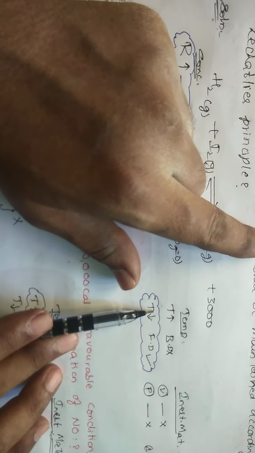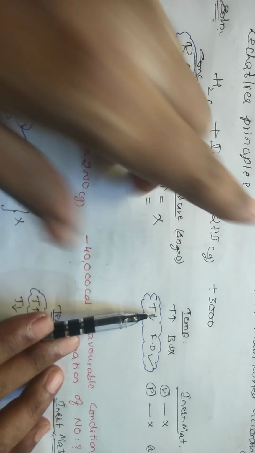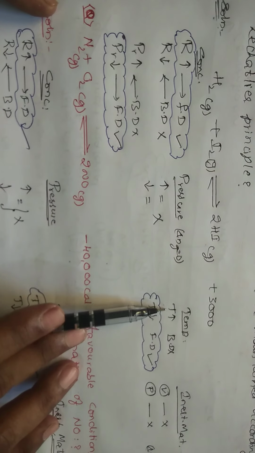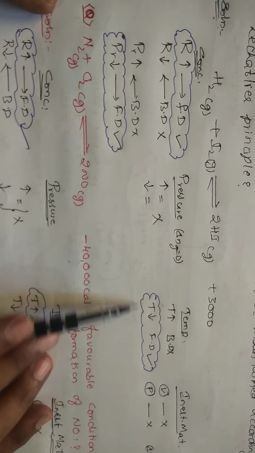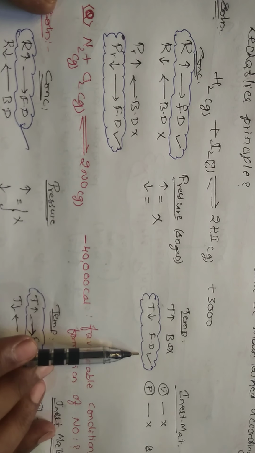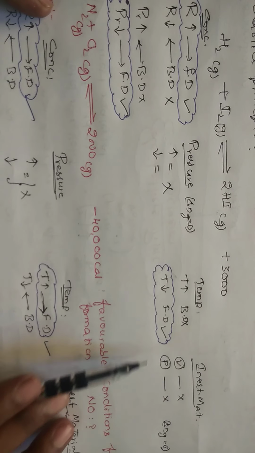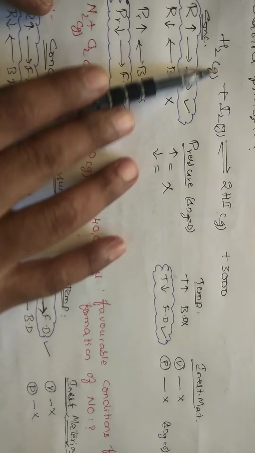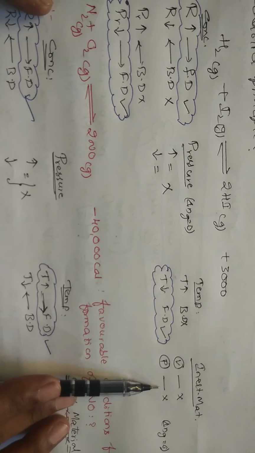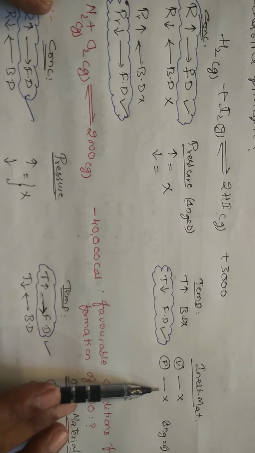Okay, plus H is mentioned, it does not mention any delta H. So this plus is exothermic. So if I increase the temperature, it moves in the backward direction. If I decrease the temperature, it moves in the forward direction. Okay. Inert material at constant volume doesn't have any effect. At constant pressure also, the number of moles on both sides are equal, so delta N is equal to 0. So there is no effect of pressure.